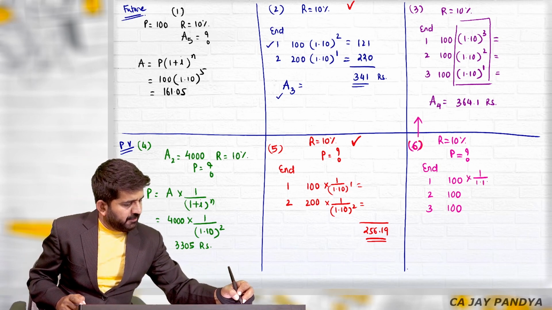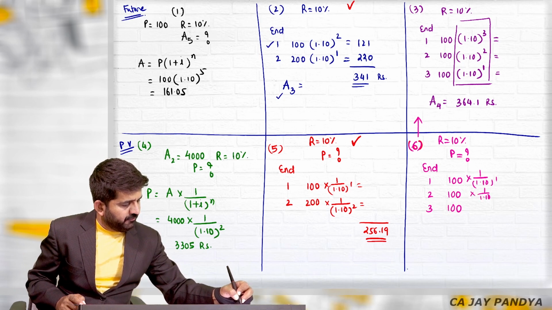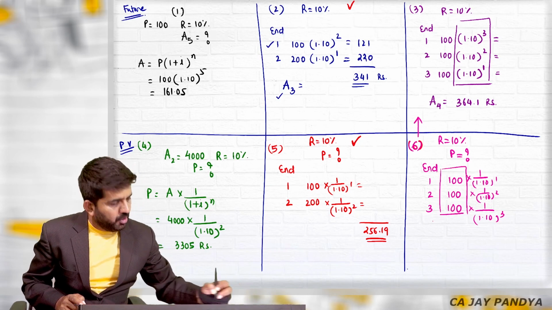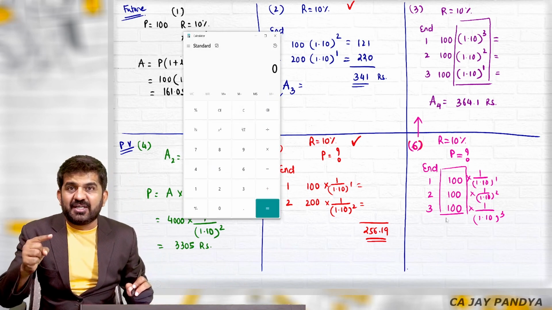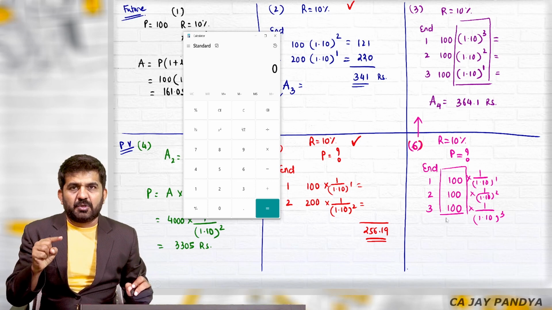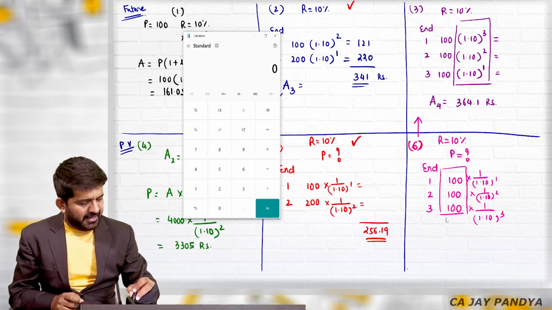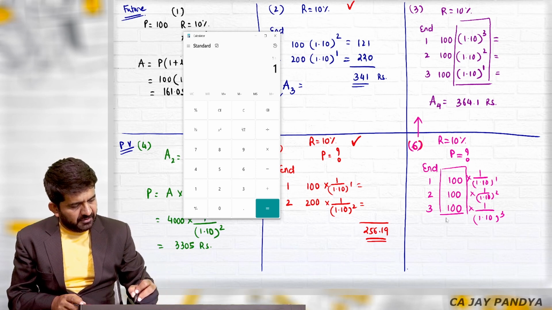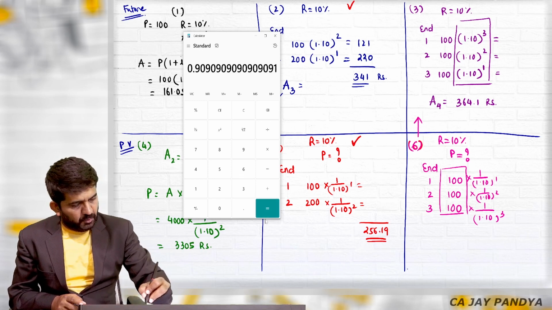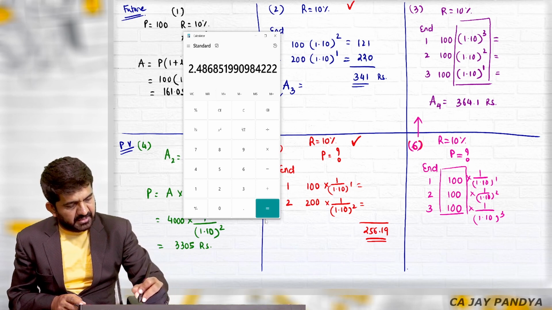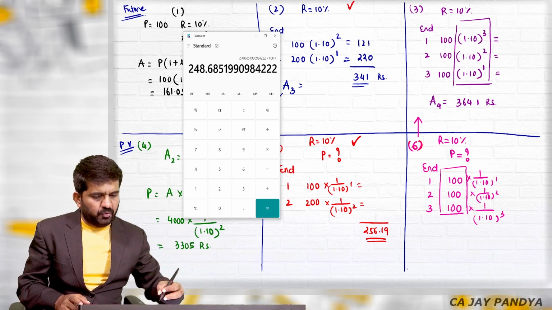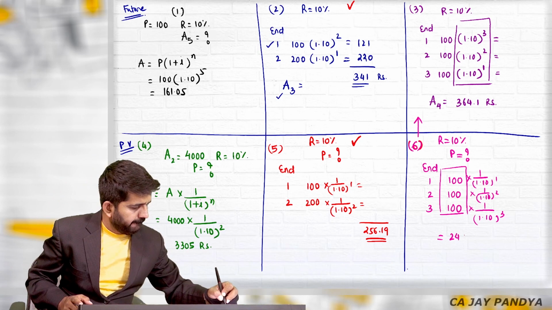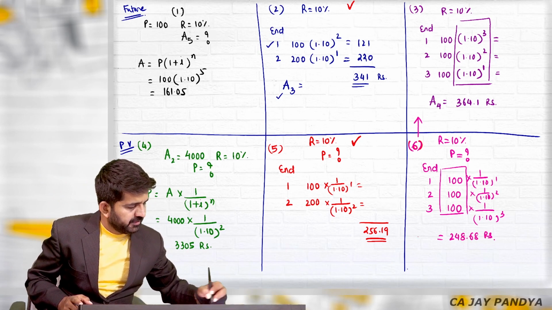It is 1 divided by 1.10 raised to 1, 1 divided by 1.10 raised to 2, 1 divided by 1.10 raised to 3. I'll take 100 common and add the remaining portion in memory. You can do it with GT. 1 divided by 1.10, equal to, GT, multiplied by 100. I am doing it with M plus, 1 divided by 1.1, M plus, M plus. MRC multiplied by 100, because we have taken 100 common, gives 248.60. This is the present value.